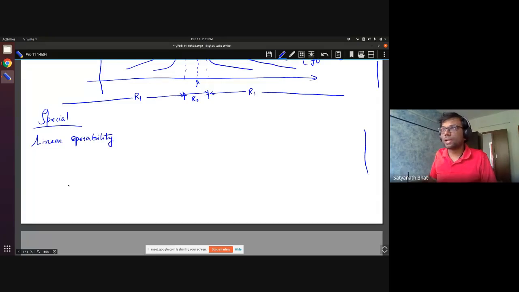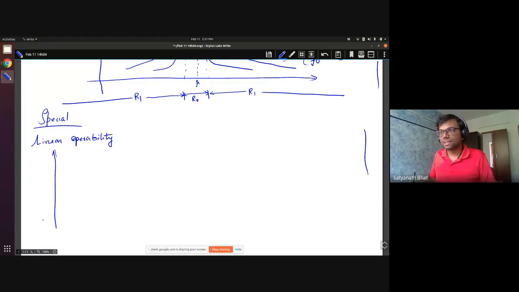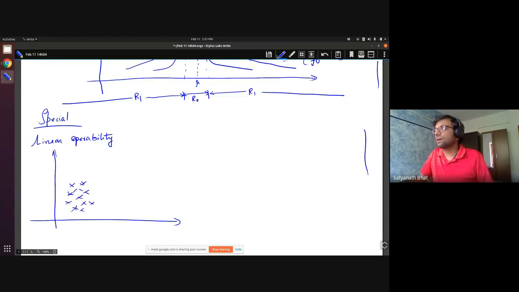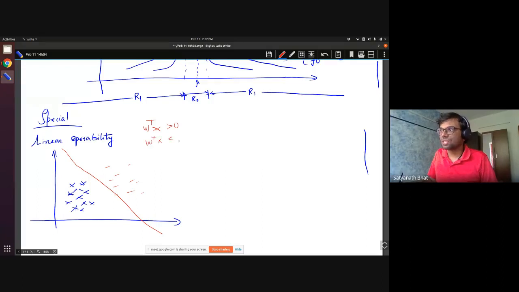In linear separability, if I take my x's, say these are all class 0, and class 1 is something like this, don't bother about pluses and minuses. Linear separability means my decision is going to be a linear function, W transpose X. W transpose X greater than 0 is one region, less than 0 is another region. This is linear separability, and this is what a perceptron is as well.